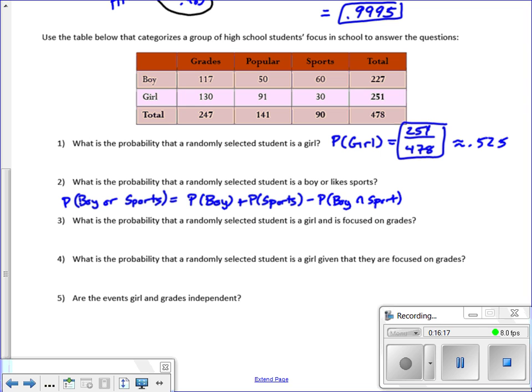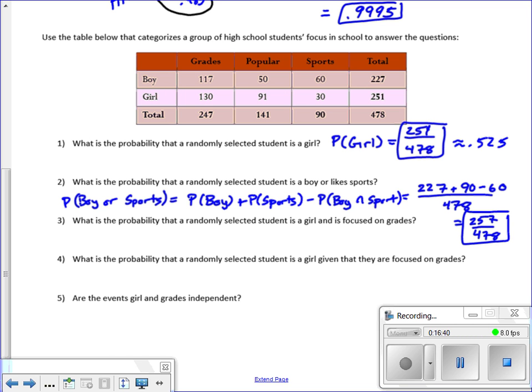You have to remember that with the addition rule. So the probability of a boy is 227. The probability they like sports is 90. And then the overlap there is 60. And that's out of 478. Kind of running out of room, but it should be 257 out of 478. And you can leave it just like that.